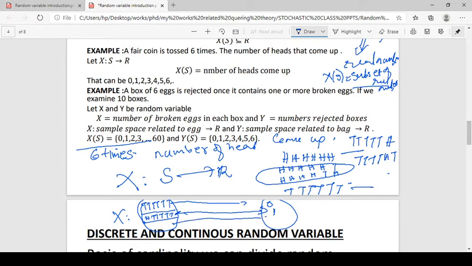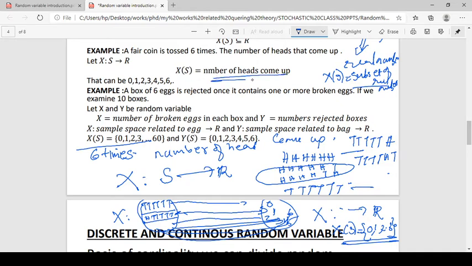Similarly 2 heads, 3 heads, 4 heads, 5 heads are possible, and when all throws are heads, it is 6. So X is a function from the sample space to the real numbers, and the image is 0, 1, 2 up to 6. So these are the values related to the number of heads coming up.